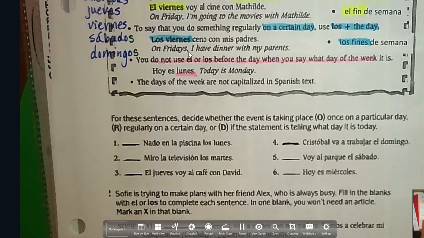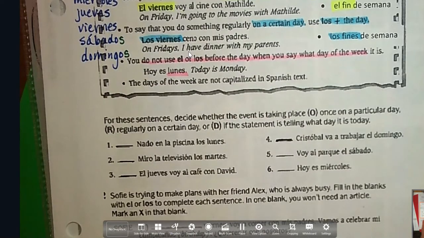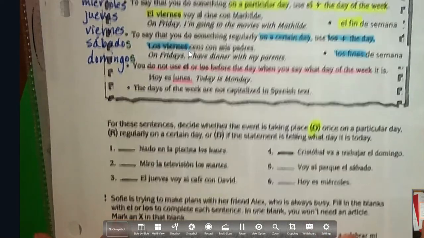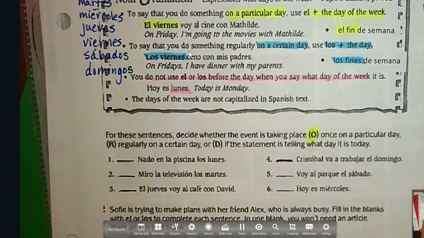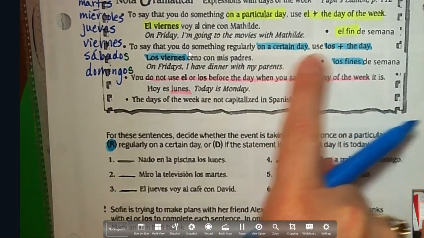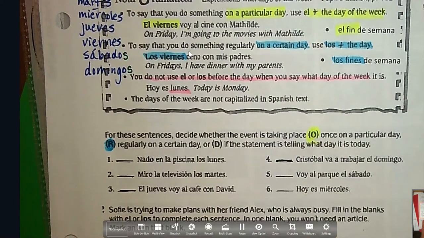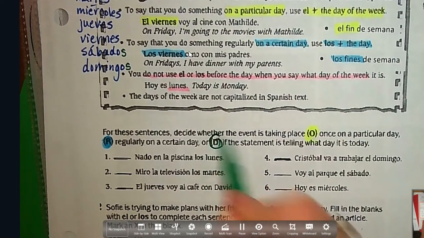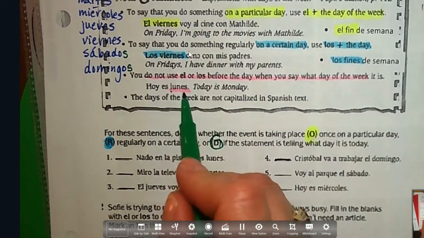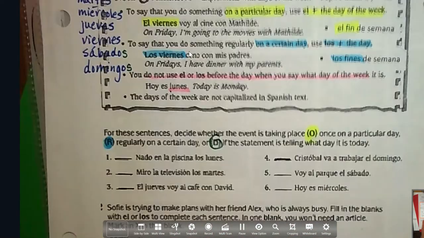Look at this first one. For these sentences, decide whether the event takes place once on a particular day. Okay, so O for once, because we're doing a particular day. Or you're going to use the R because it regularly occurs, right, on certain days. So that's when you use the los. Or we're going to use just a plain old D if we're just saying what day of the week it is, right? So like here, okay, hoy es lunes, a day of the week. That's how we're going to label these.